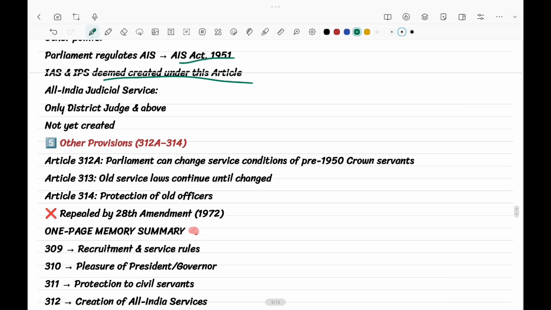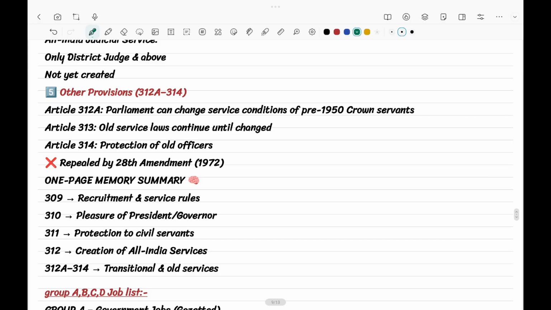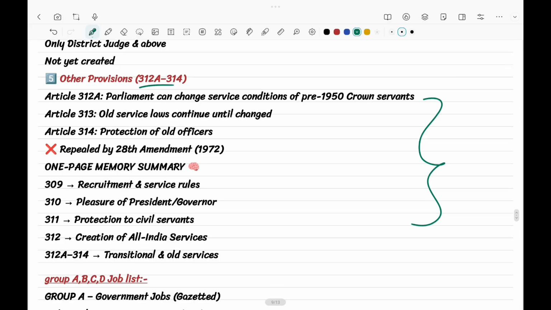The other provisions from 312 to 314 are mentioned here. These are very direct, you can just read them directly.